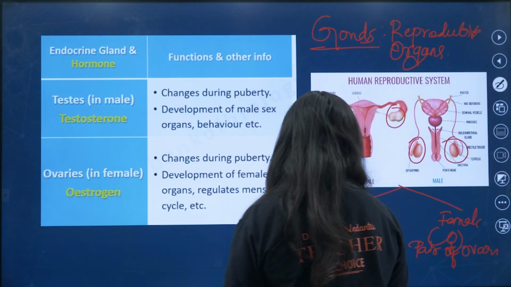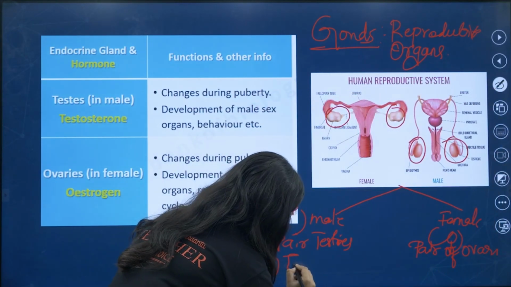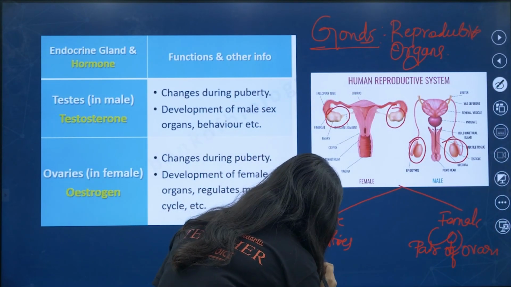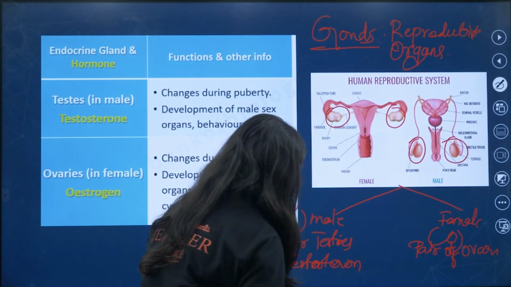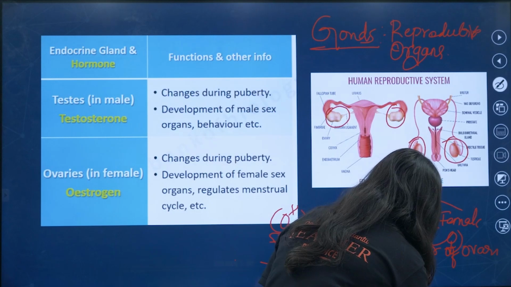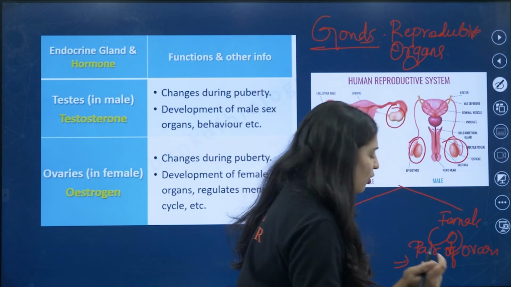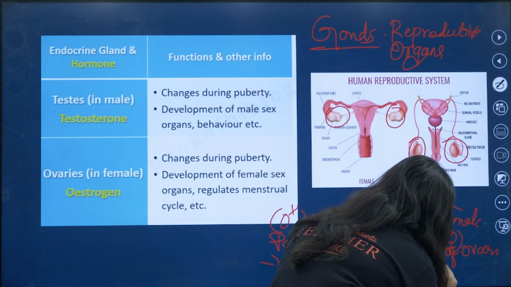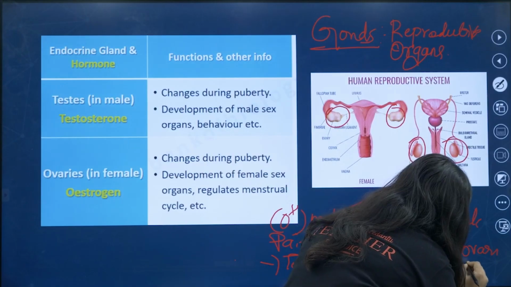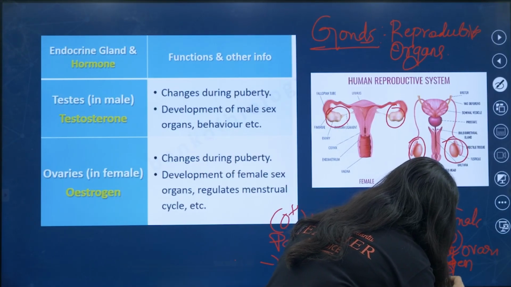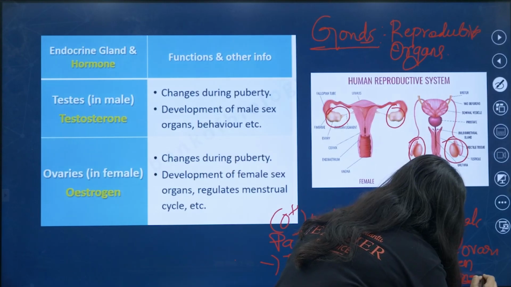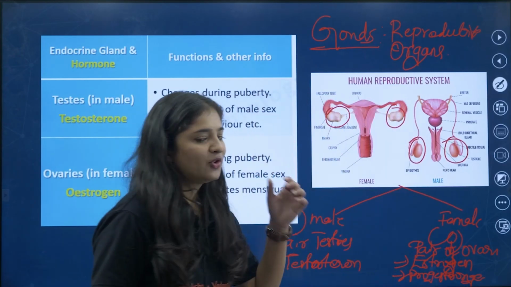They secrete testosterone. And the pair of ovaries release estrogen and progesterone.